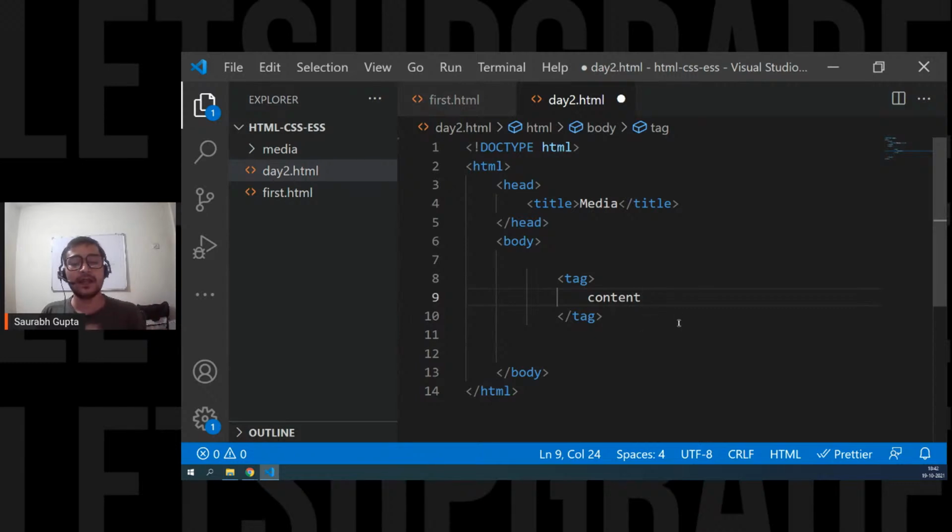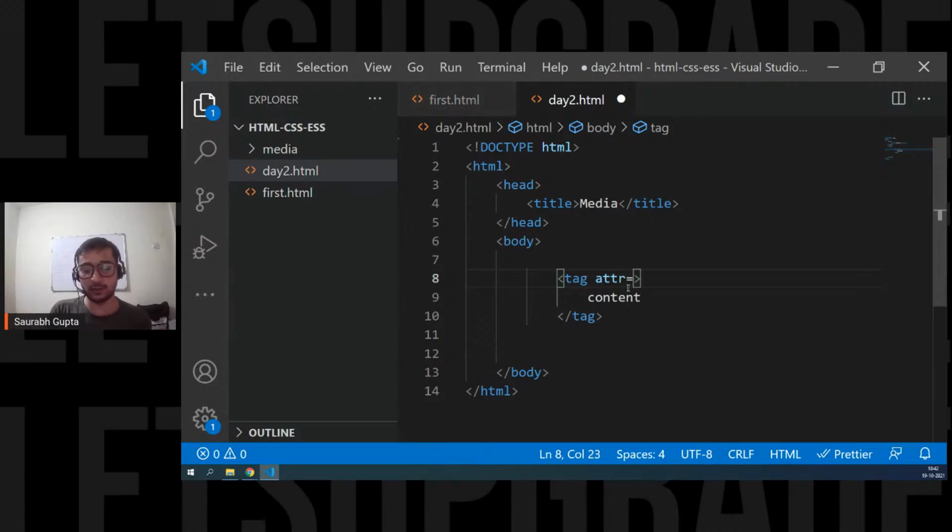How to write it? Attributes are always written in the opening tag. This is the opening tag and this is the closing tag. So you go in the opening tag, and just after the tag name, give a space and then write the attribute. Now don't worry, an attribute is not something where you can write anything. There are fixed attributes. So we have to learn what the attributes are, how many there are, what their names are, and how they work. But I'm just showing you how to write it.